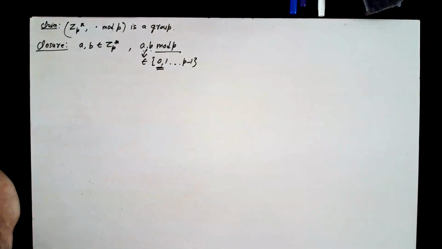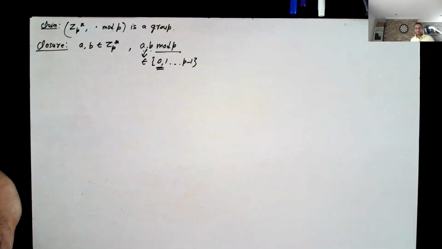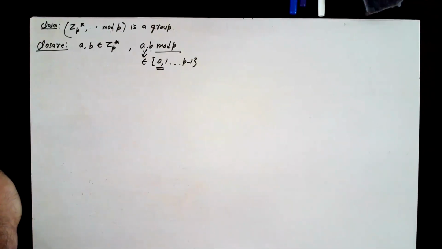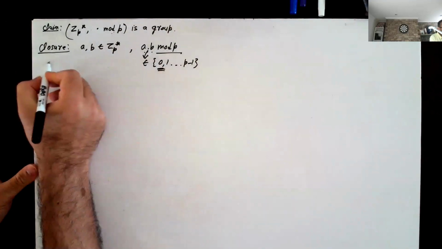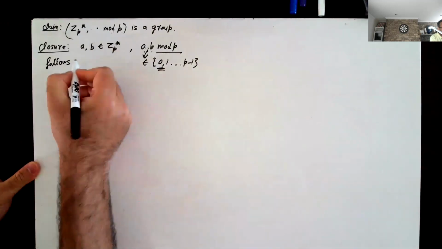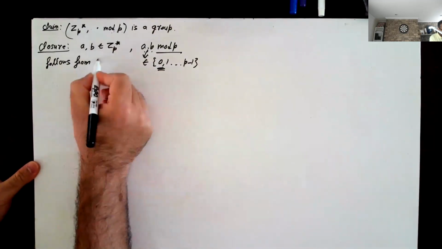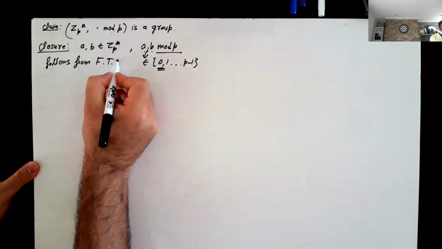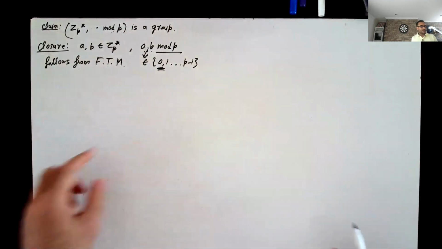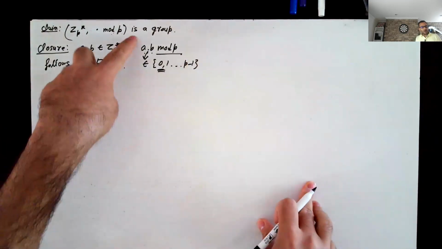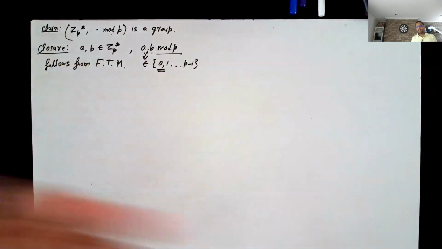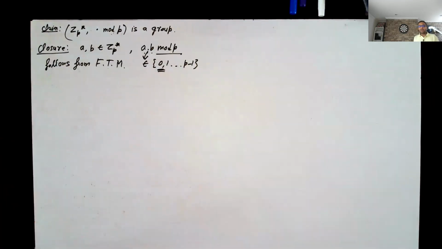Since a and b were not divisible by p to begin with, when you multiply them, the result can never be divisible by p. So this follows from the fundamental theorem of arithmetic. Because p does not appear in the representation of either a or b, when you multiply them, it will not appear in the representation of the result either.